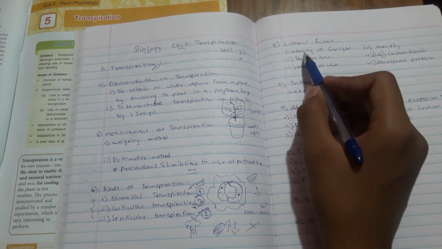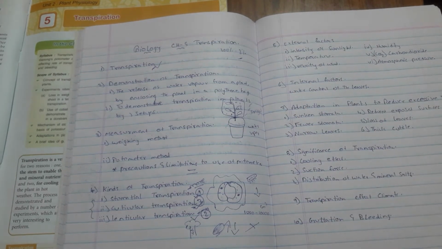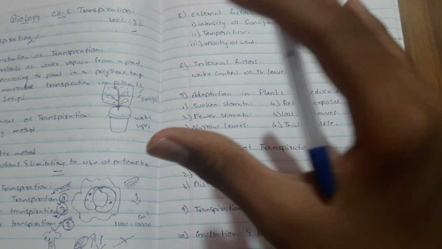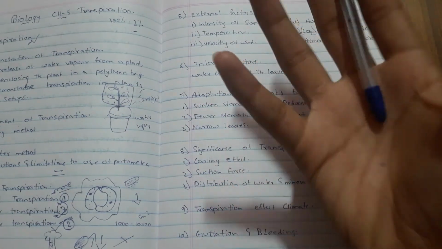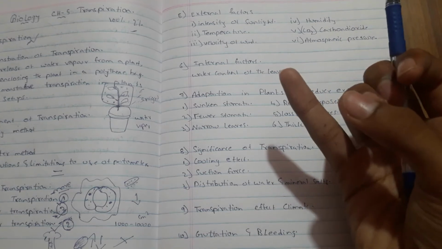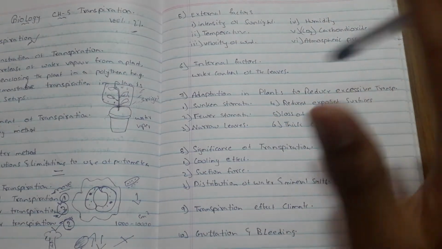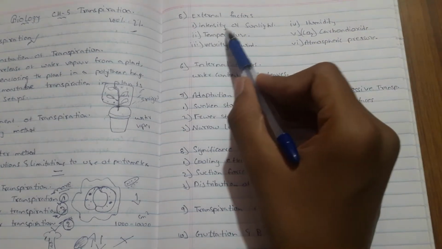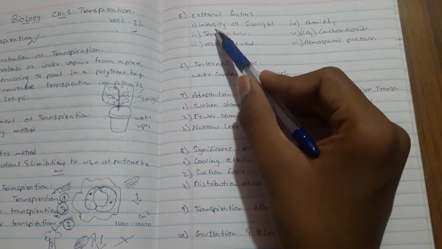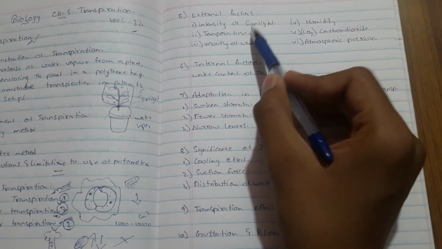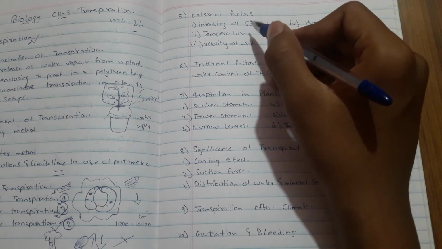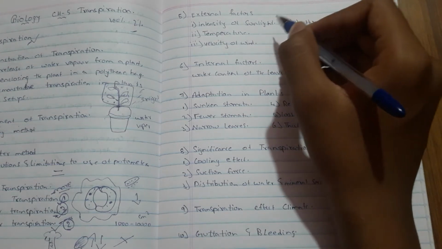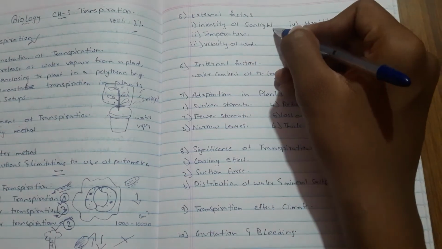Under them, the first one is intensity of sunlight. What do you mean by intensity of sunlight? Here, it means that during the day the stomata are open to facilitate the inward diffusion of gases such as CO2 for photosynthesis. At night they are closed. Therefore, more transpiration occurs during the day. So during the day there is more transpiration due to sunlight, because under sunlight stomata are open, but at night stomata are not open as there is no sunlight. That is about intensity of sunlight.